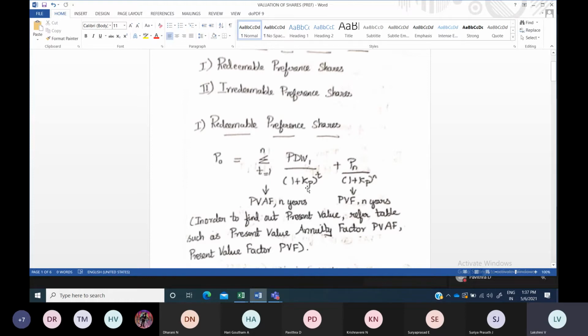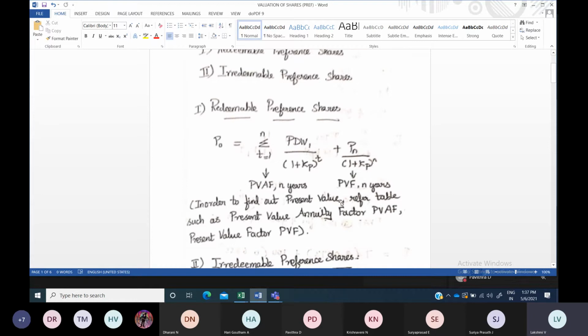If an investor is going to buy a security of a company, the rate of return he is expecting from the company is known as cost of capital or required rate of return. Since it is the cost of preference share capital, we denote it as kp. And n and t refer to time period, number of years.